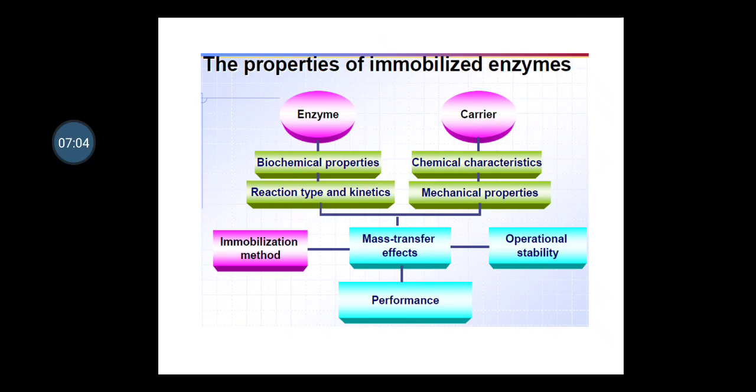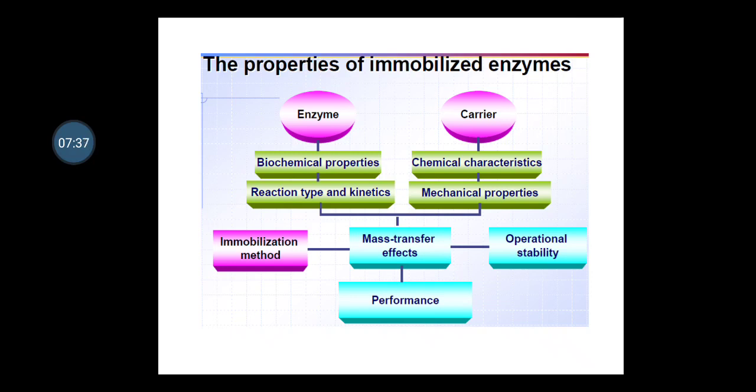These are some properties of immobilized enzyme. These properties are related with your enzyme and carrier, or both together. So when we talk regarding the individuality of the enzyme and carrier, then the properties required for the enzyme for the immobilization purpose are biochemical properties, then reaction type and kinetics. So these are the two main properties, which are quite focused ones, which can be applicable for the immobilization of this enzyme.